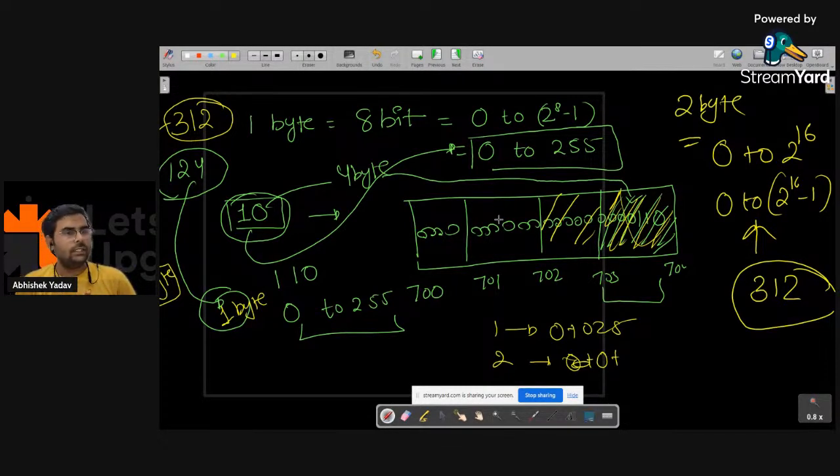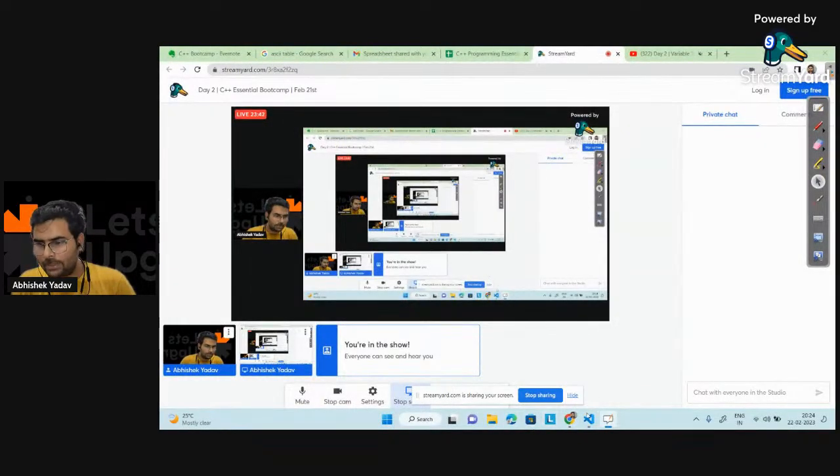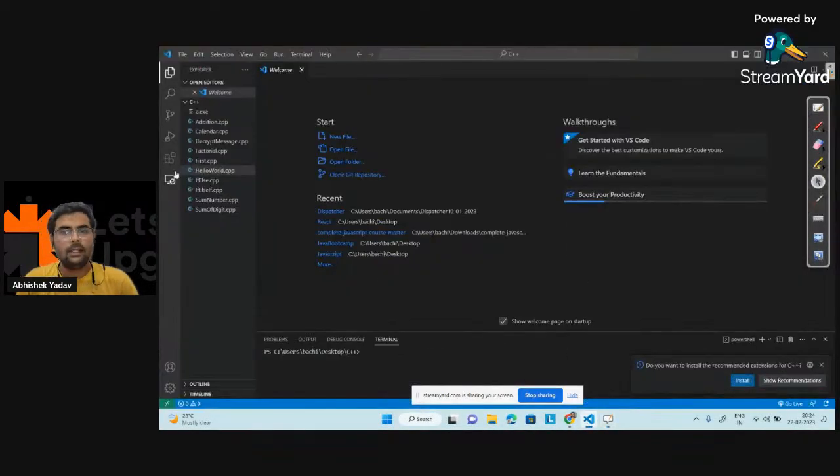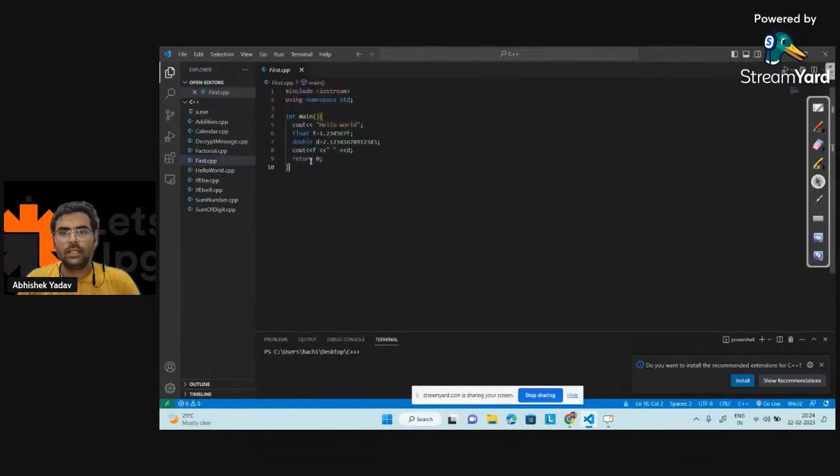Now it is clear how the thing is happening behind the scene. If it is clear, please write in the chat. Then I have a question for you. I am giving one problem statement here. Please write in the chat what output I will get. Let me create a new file. Here I have a number: int num is equal to 97. Let's increase the font size also.